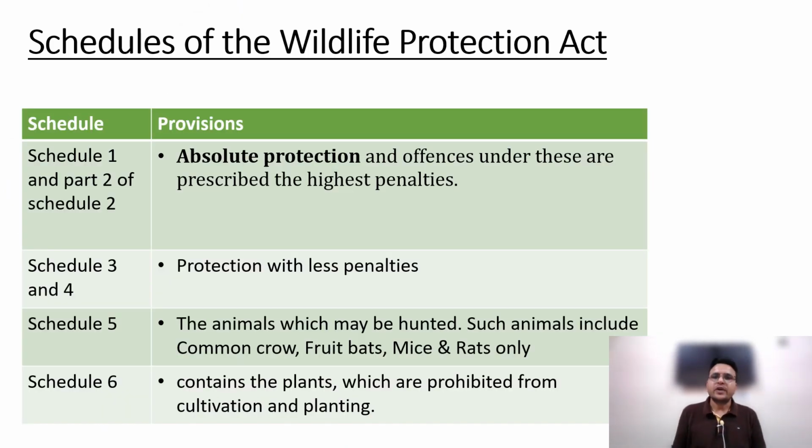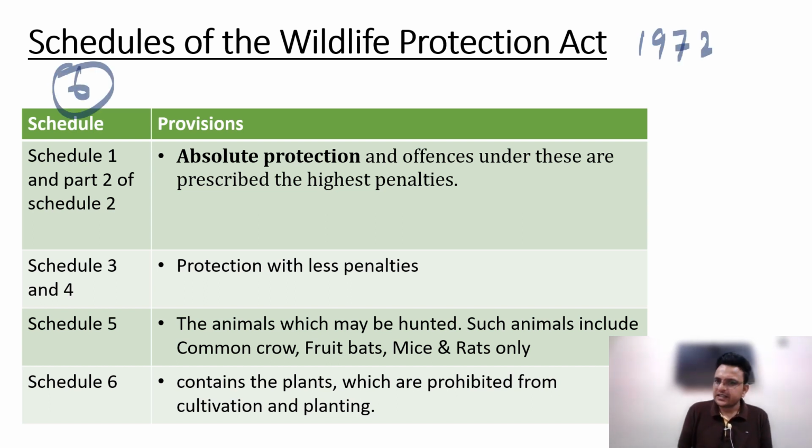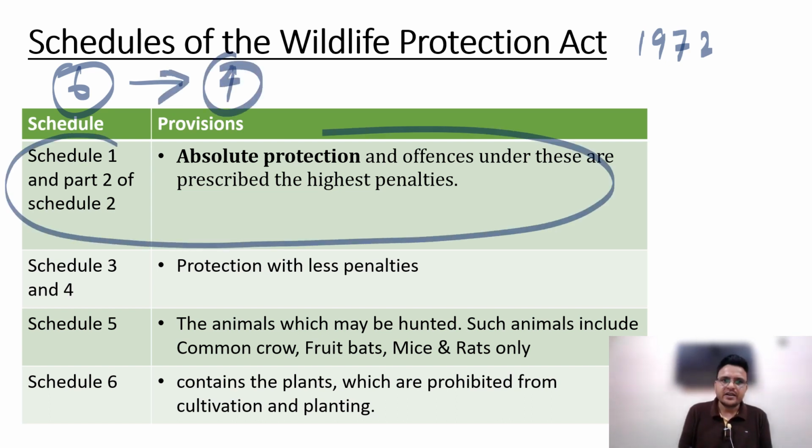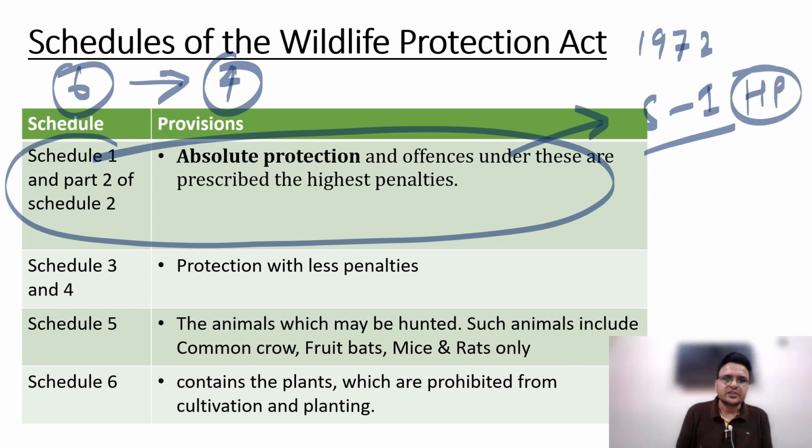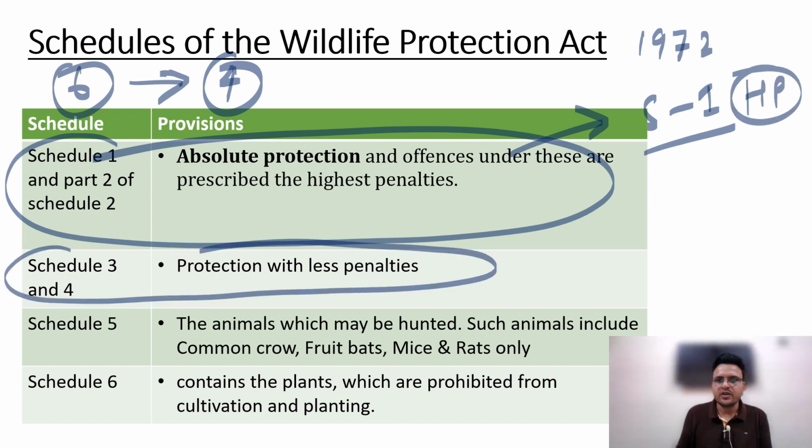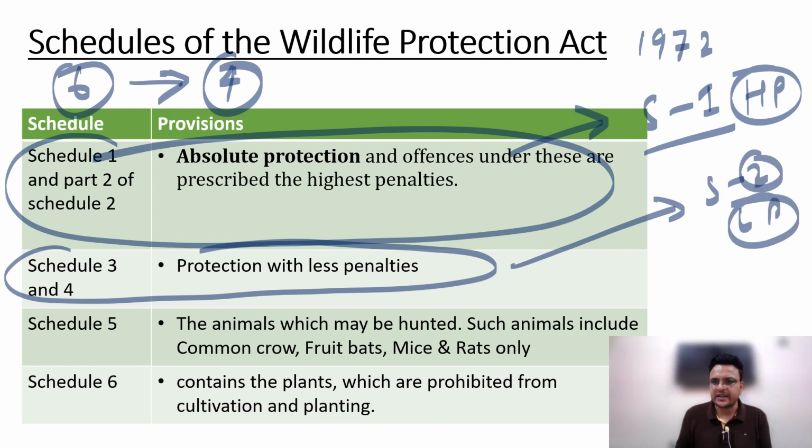So as of now, in the Wildlife Protection Act we have 6 schedules. These 6 schedules are going to be converted into 4 schedules. Schedule 1 and Schedule 2 are going to become Schedule 1, where we have heavy punishment. Schedule 3 and Schedule 4 are going to become Schedule 2, where we have lesser punishment.